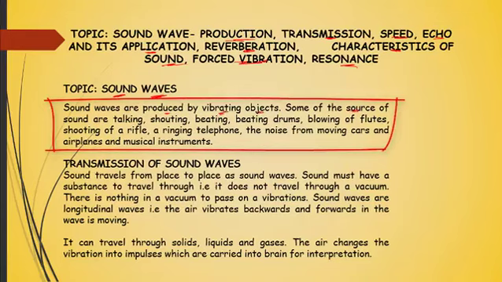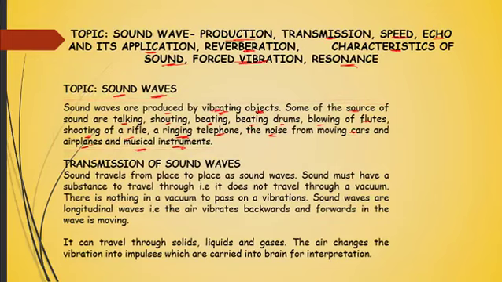Some of the sources of sounds could come from when people talk, when people shout, when there is beating of an object or beating of drums. We could have blowing of flutes, shooting of a rifle, the ringing of a telephone, noise from moving cars, aeroplanes and musical instruments. Either way, take note of the fact that sound waves are produced by the vibration of objects.